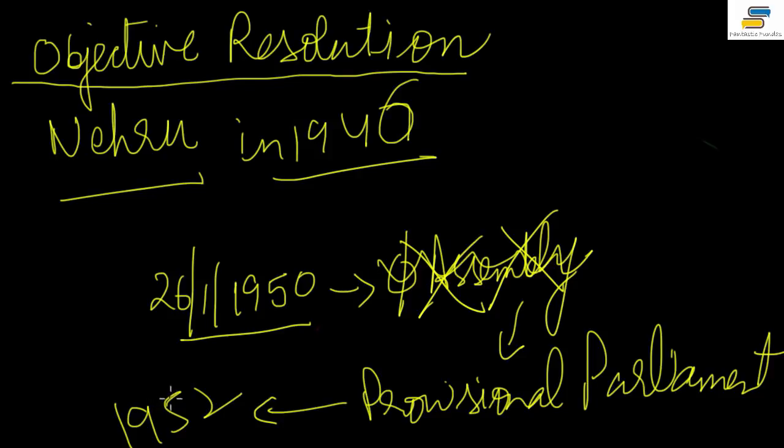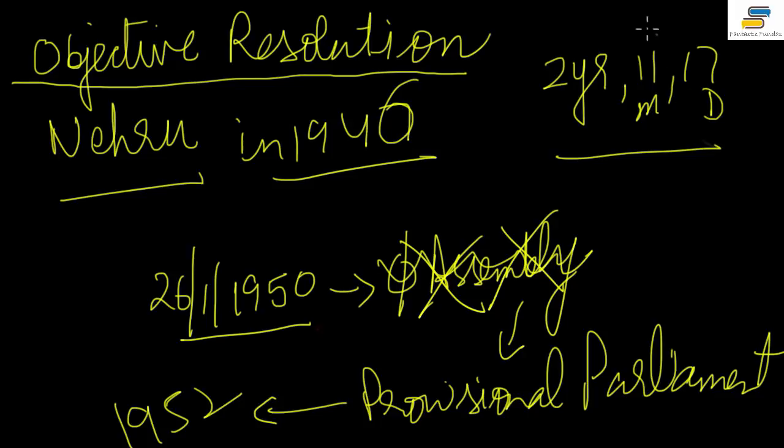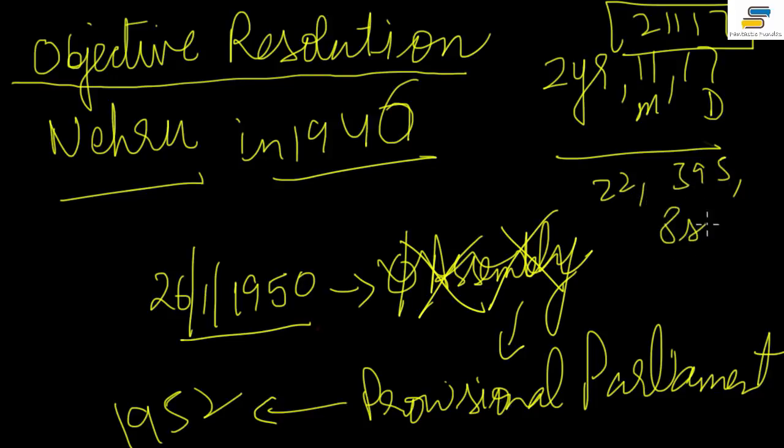And if you read Ramachandra Guha's book India After Gandhi, there's a beautiful explanation of how elections were held in India at that time, right? So it took a total of 2 years, 11 months and 17 days, right? And to frame the constitution, huge money was spent, and what came out at that time was 22 parts. In 22 parts, the constitution came with 395 articles and 8 schedules, right?